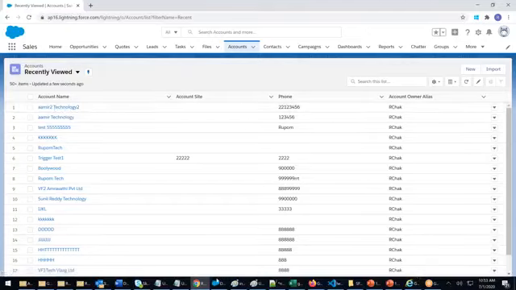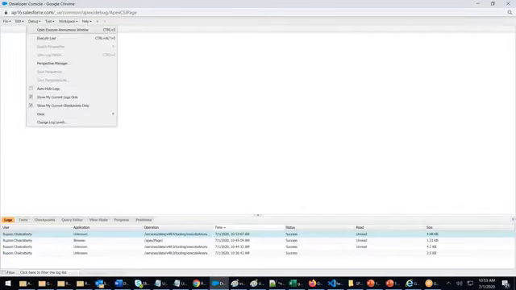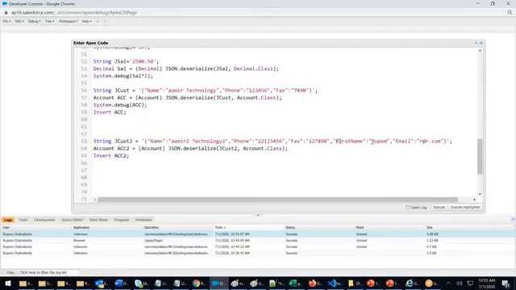It has ignored the fields which it doesn't know, such as first name, and created whatever it knows.